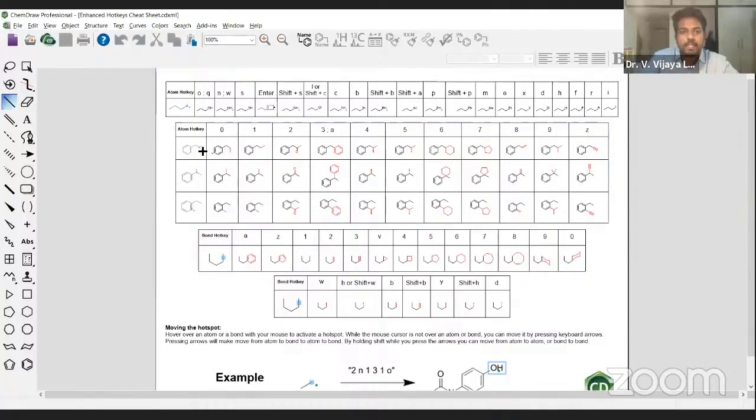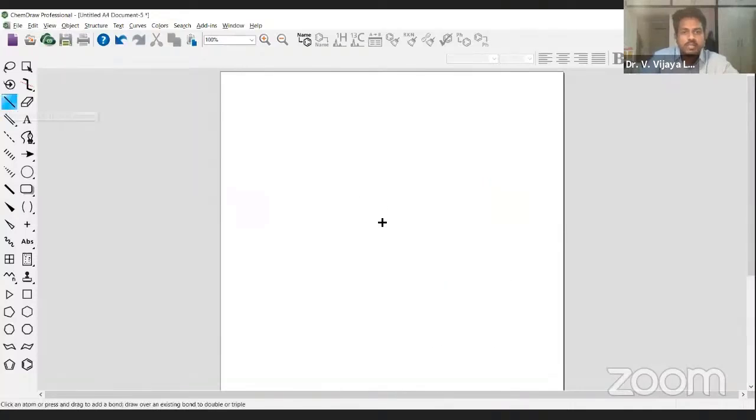If you want to add an atom, you need to put your cursor or highlighter on one end of the bond. Let me show you that. Here, first you take one single bond, then just look at it. The middle cylindrical highlighter is meant for the bond. When I move onto one end, it becomes circular. That means there you can add an atom, and whatever numbers I've told you will help. If I press 2, you get a carbonyl group.